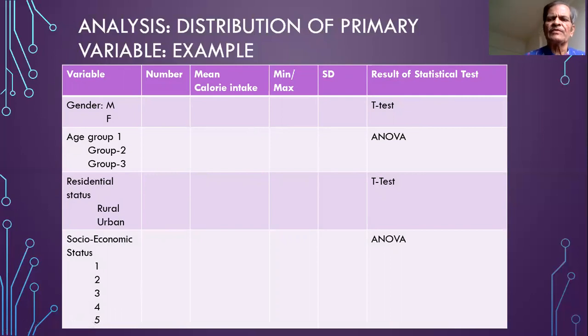An appropriate statistical test must be applied over here. For example, in this case, we are dealing with the difference in two means, so we may apply t-tests, or the test of significance of difference between two means. Here we are considering the difference in the means of the three groups, so we may apply ANOVA. In the case of residential status, because there are only two categories, we may apply the t-test. And in socioeconomic status, there are more than two categories, so we may apply ANOVA. The appropriate statistical test, as per the advice of the statistician, must be applied and must be shown in your report.